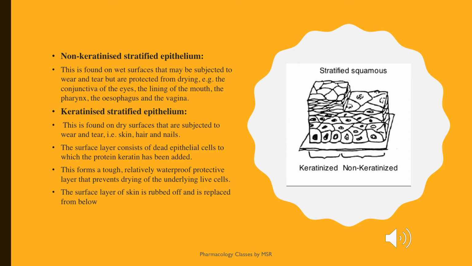Whereas non-keratinized cells are subjected to wear and tear. There is no protective layer of keratin. Usually it is present in the lining of the mouth, pharynx, esophagus and vagina, whereas the keratinized epithelium is present in the skin, hair and nails.